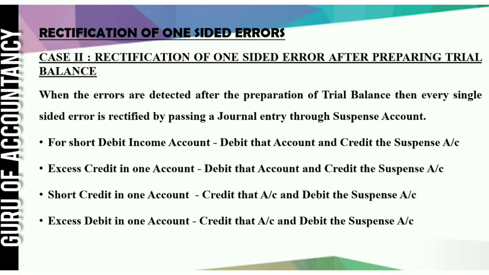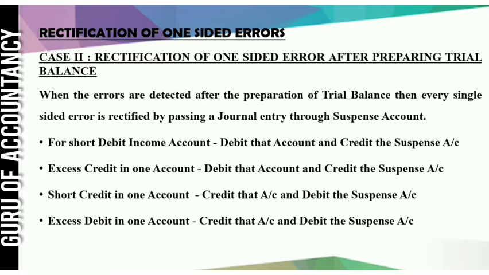Case number 2. Now suppose you have prepared the trial balance and now you want to rectify the error. That means rectification of one-sided errors after preparation of trial balance. When the errors are detected after the preparation of trial balance, then every single-sided error is rectified by posting a journal entry through a suspense account. One separate account is opened, the suspense account, and we will rectify the error. Because these are one-sided errors, one account will be debited or credited. Second account we will take is the suspense account.